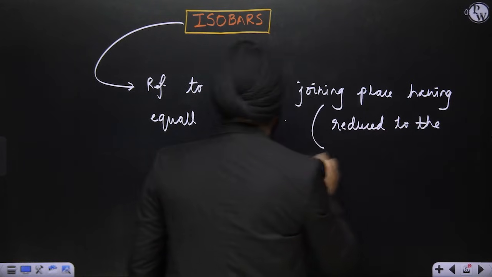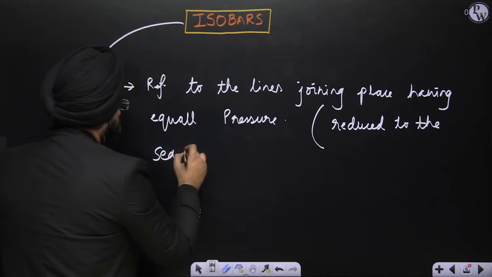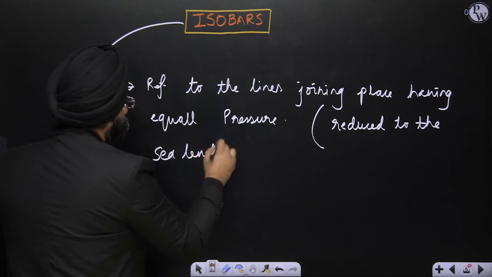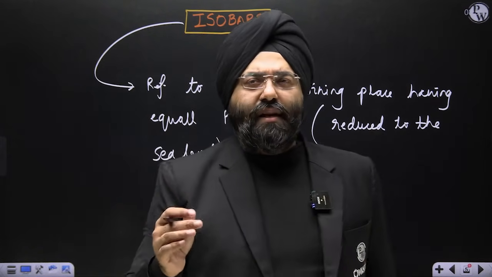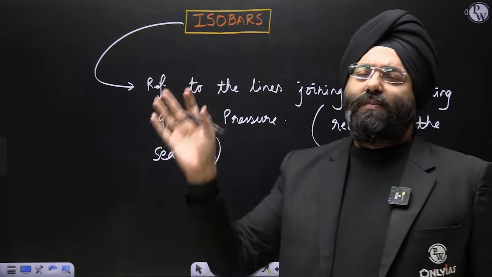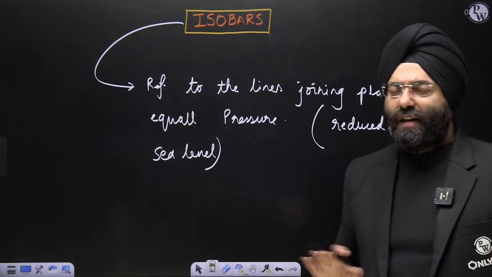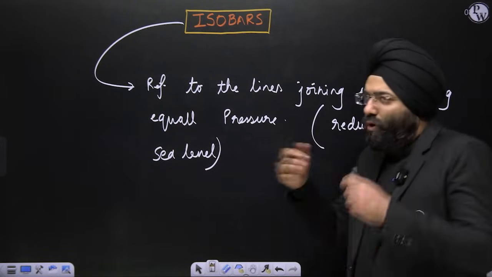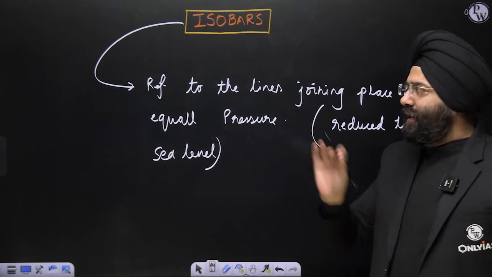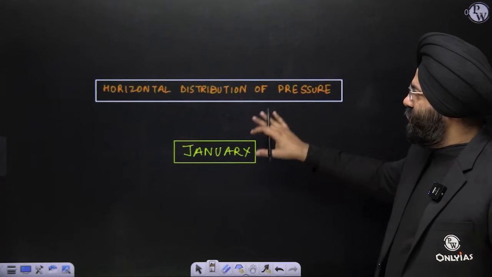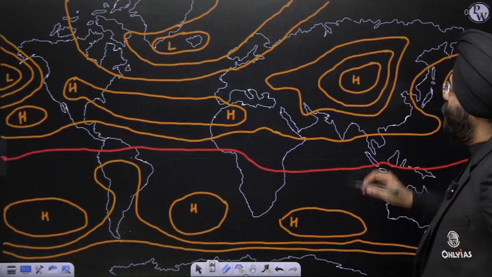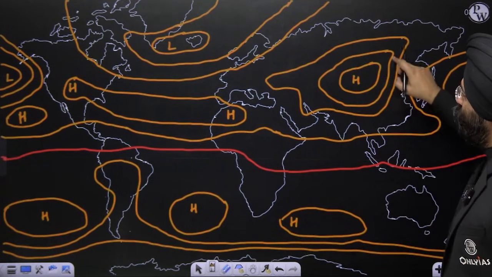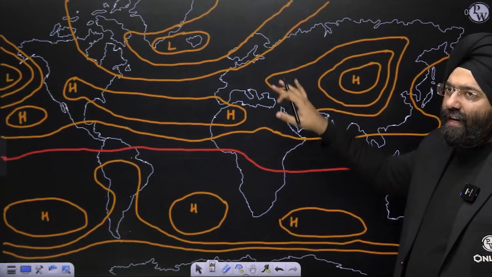Reduced to the sea level. This is something that most books do not write, but you should know. Now please understand something. What does this word isobar mean? We understand that it is regions having equal pressure, or a demarcation, it's fine. But what do you mean by at the sea level? Now let's see one thing here. Let's see this horizontal distribution of pressure in January. Now you know that very well. Let us assume this is an isobar. These are isobars. All of these are isobars.